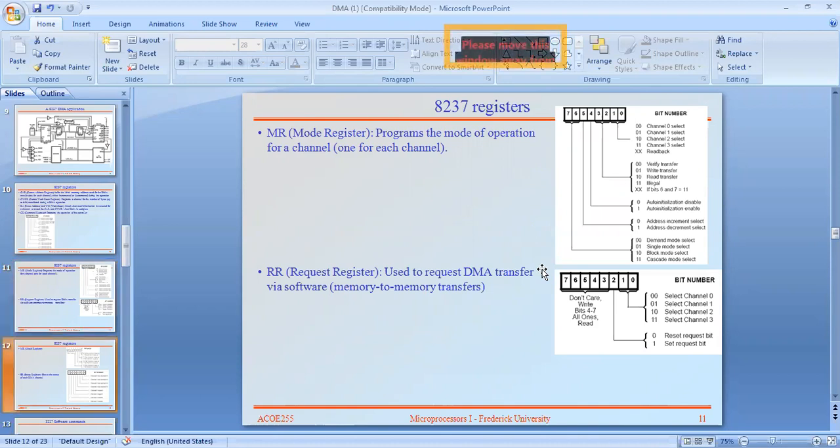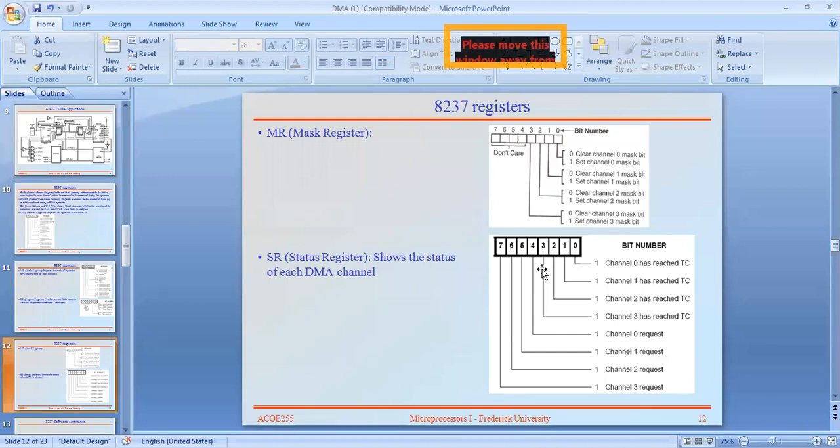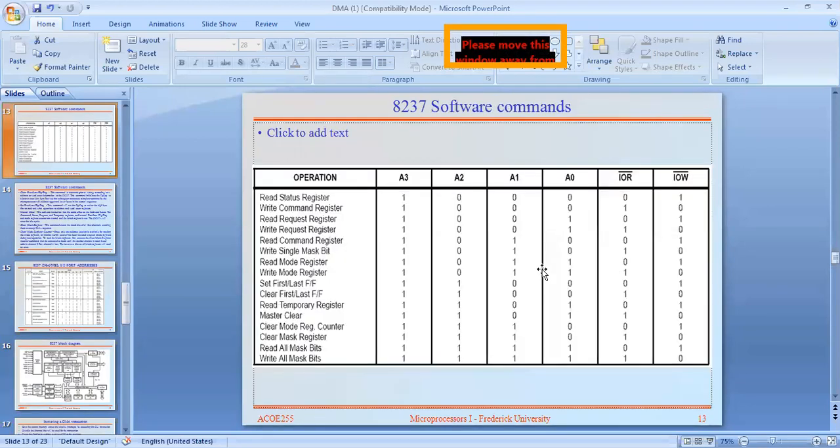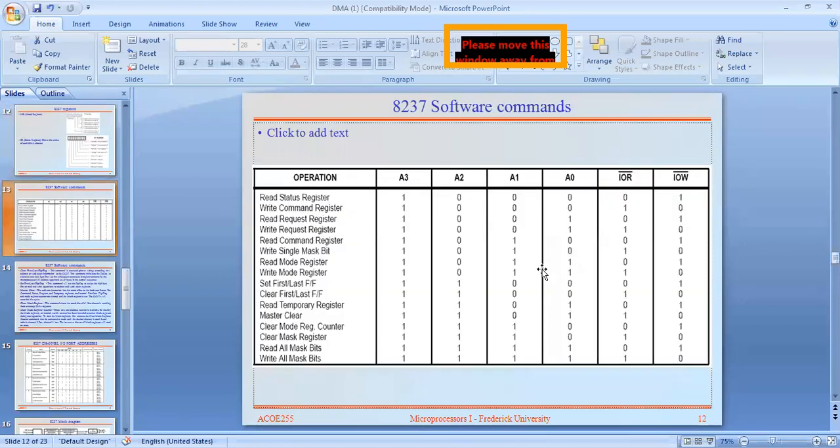Okay, similarly the mask register. Next one is the status register. Okay, next the operations and equivalent commands. Okay, the binary notation of those commands is given for each register.